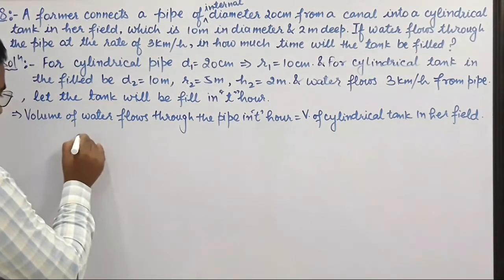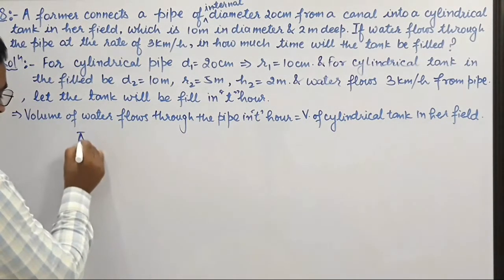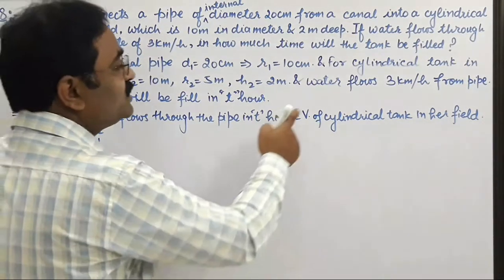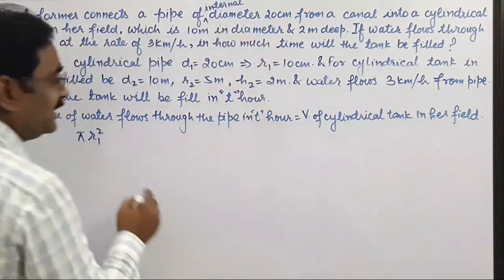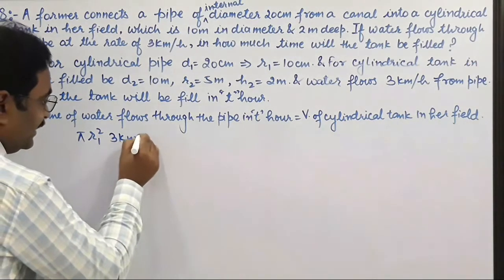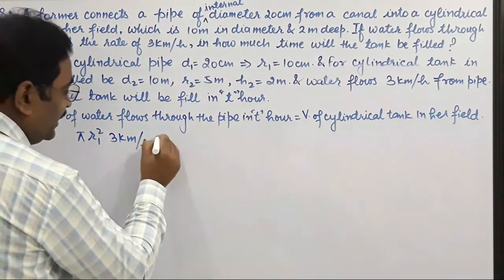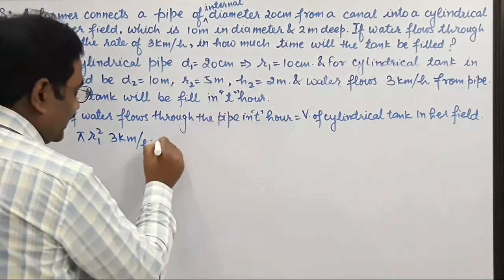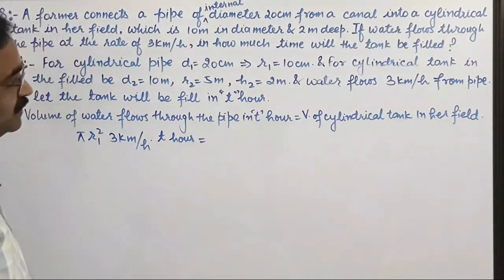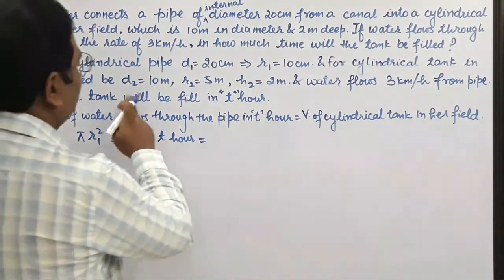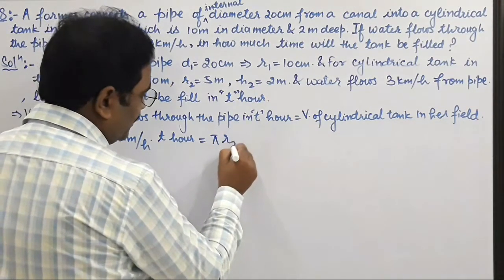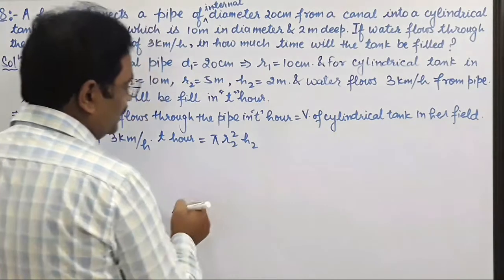So pi r1 square into h, it flows 3 kilometer in 1 hour, multiplied by T, equals the volume of the cylindrical tank, which is pi r2 square h2.